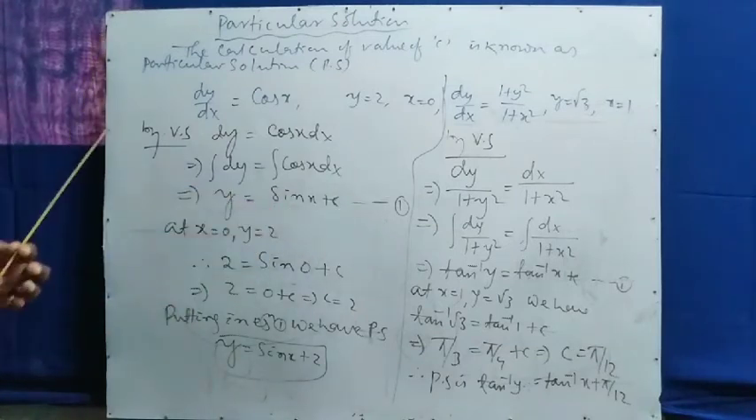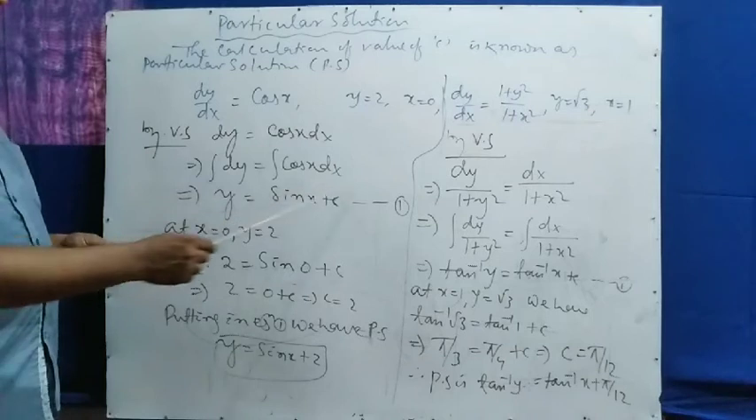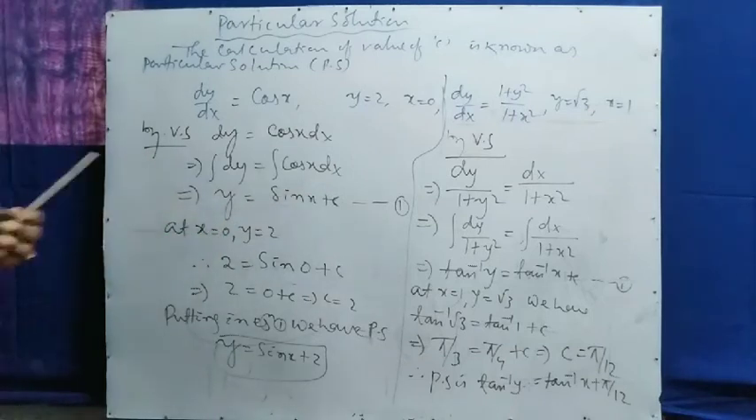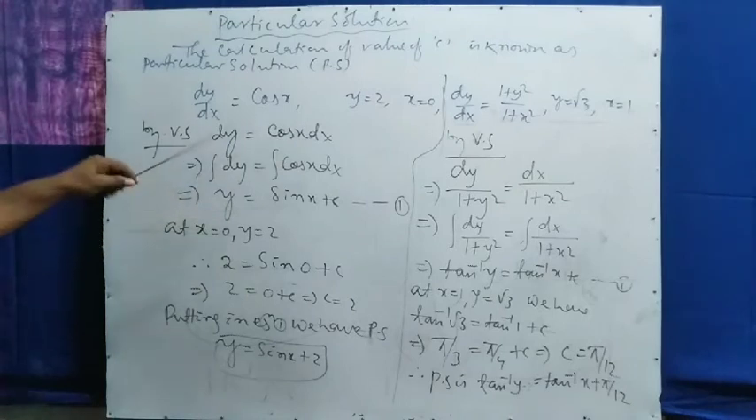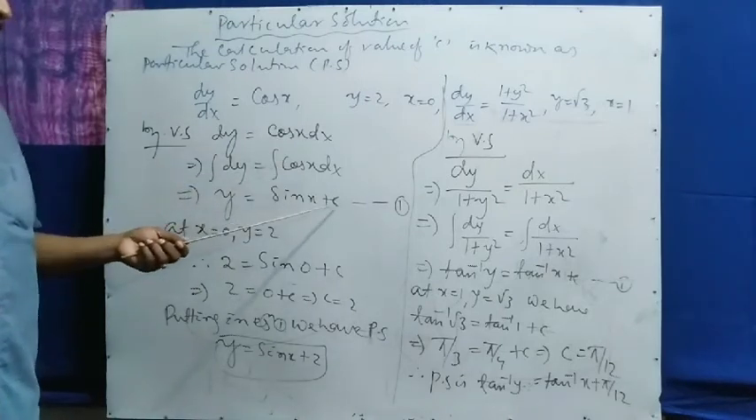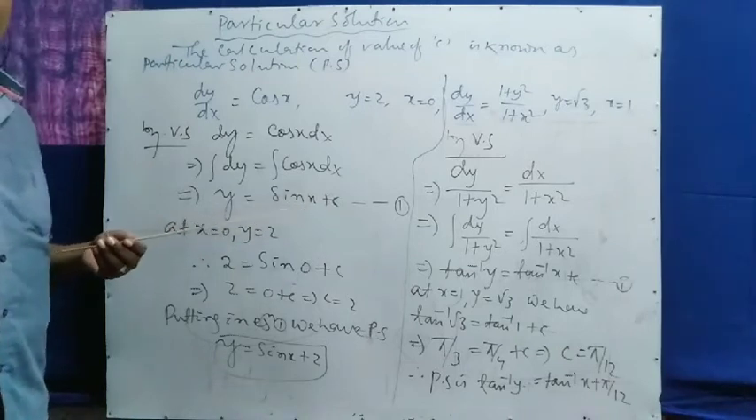Equation number 1. This is the general equation, or general solution, of the differential equation. If you are asked to find the general solution, you put it in the form of c, a or any constant.